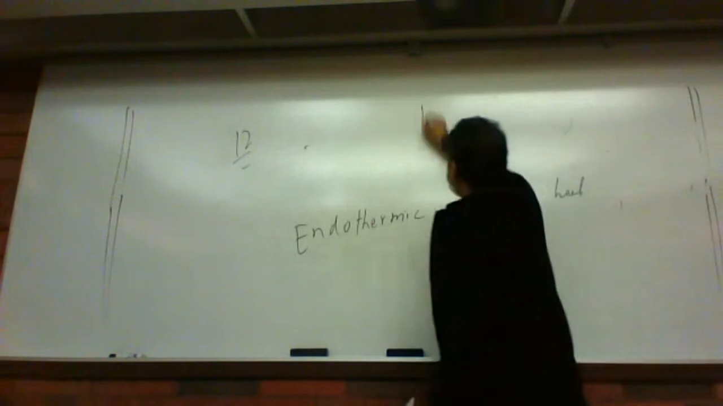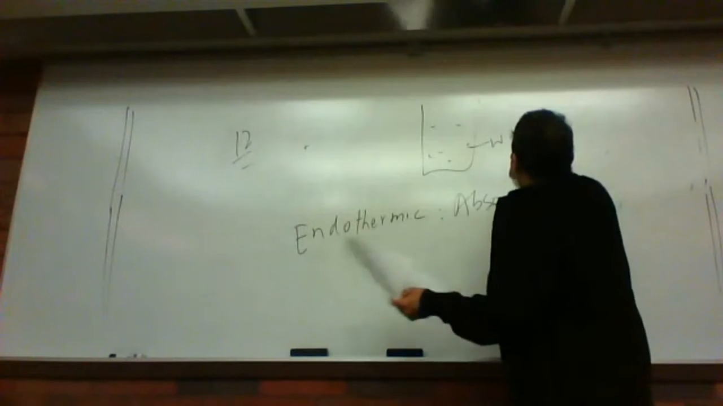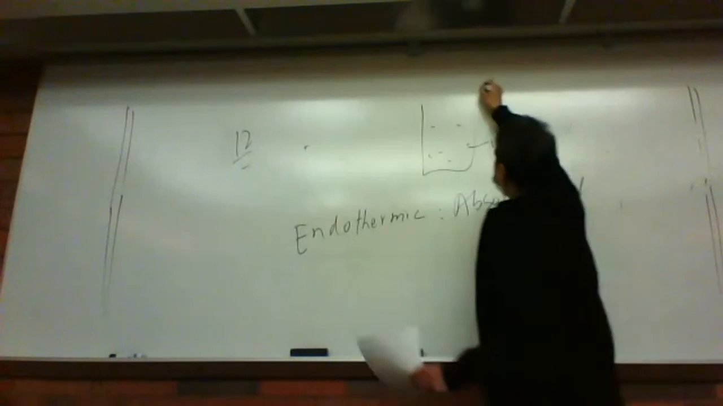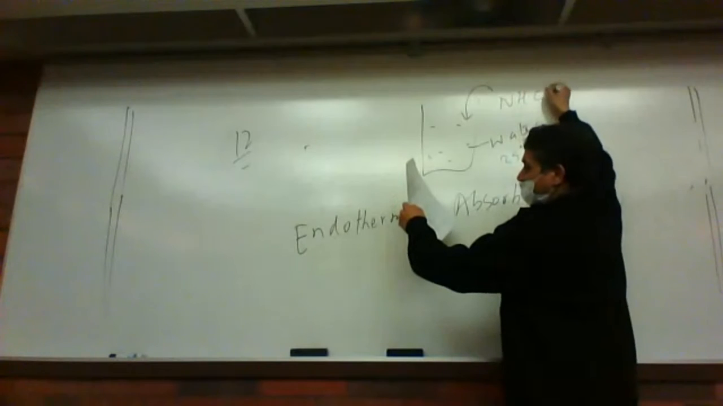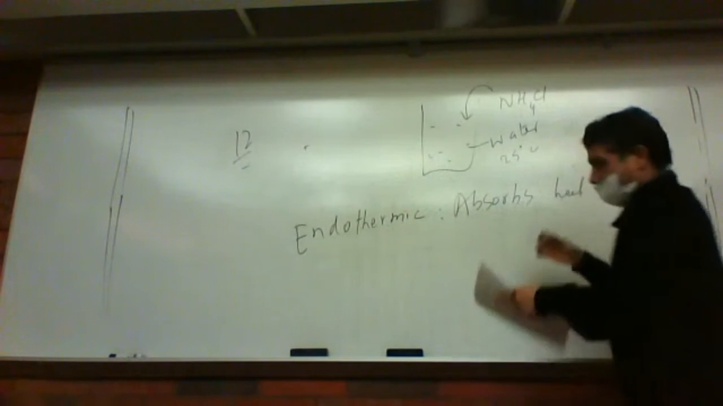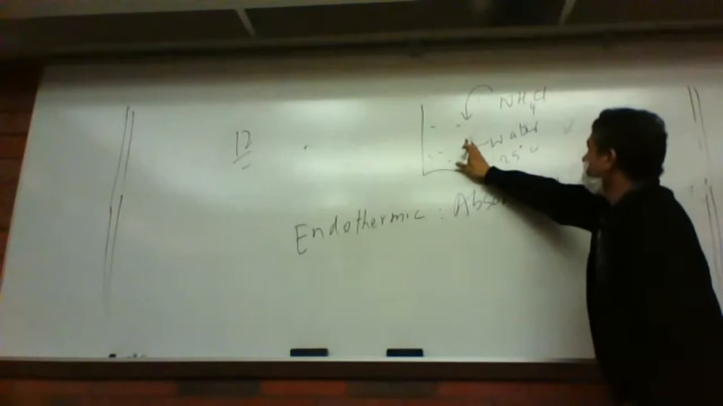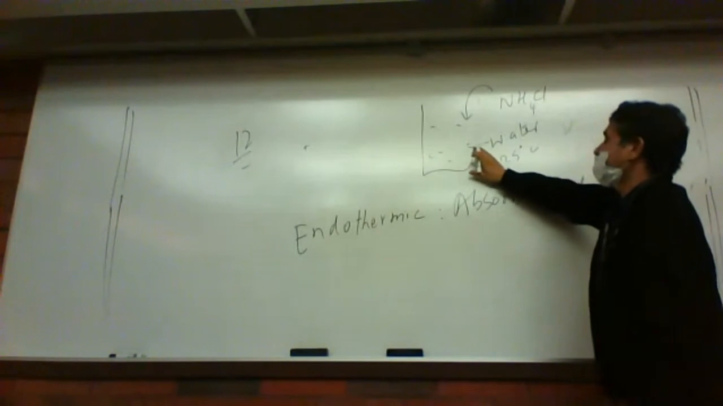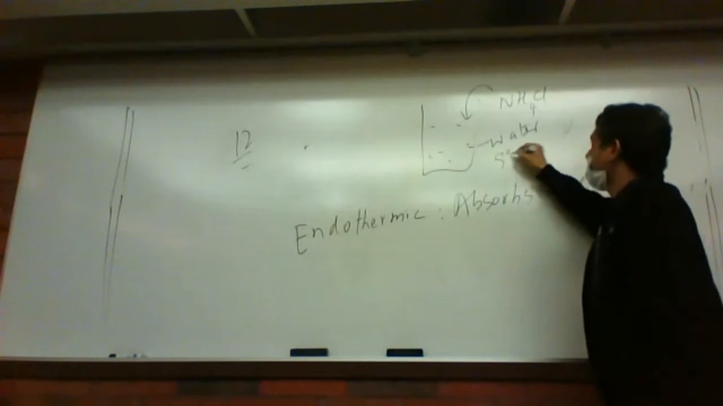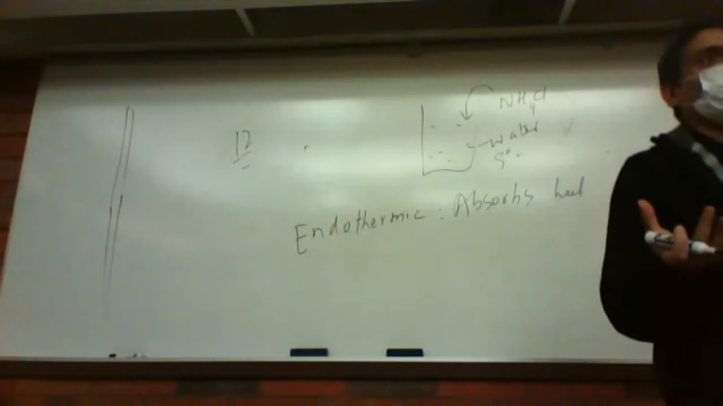So take the water here. This is water, let's say at 25 degrees centigrade. Now put some ammonium chloride, NH4Cl, and feel it. It just doesn't feel like 25 anymore. It may feel like 5 degrees centigrade. It becomes cold. Make sense? So this is the endothermic process.